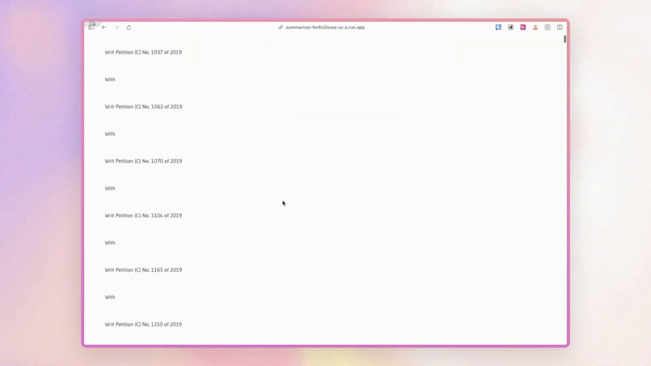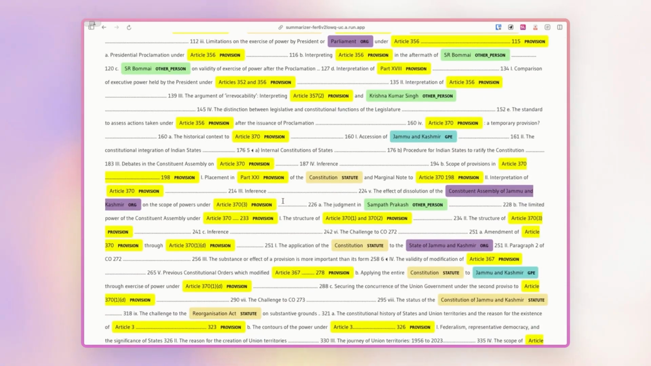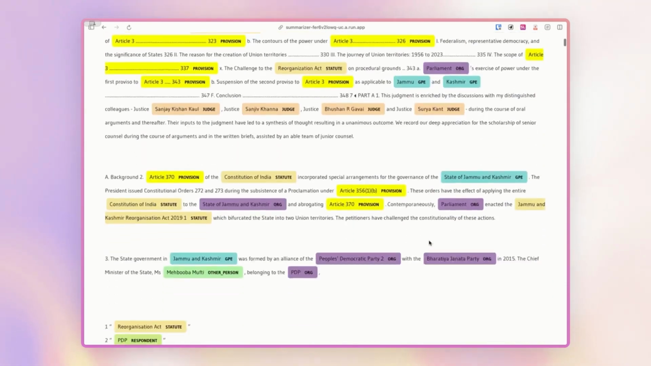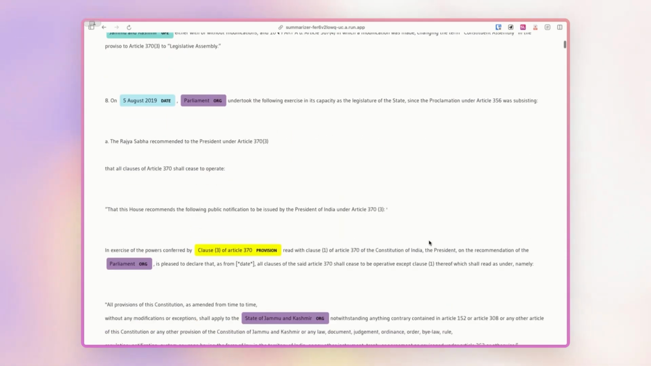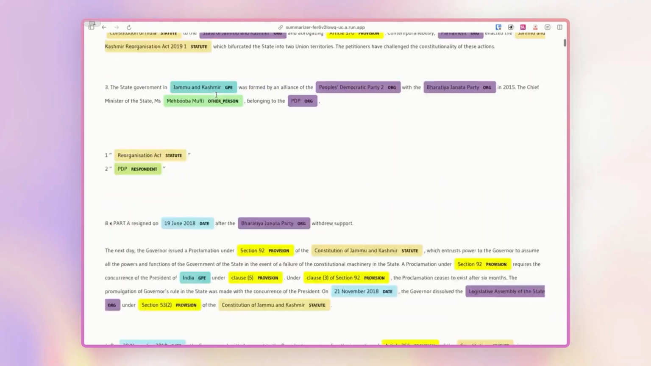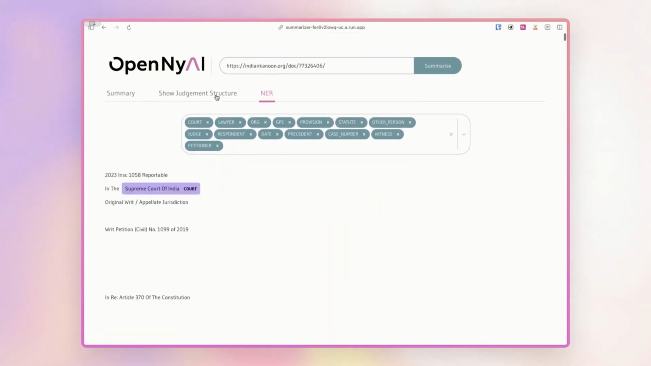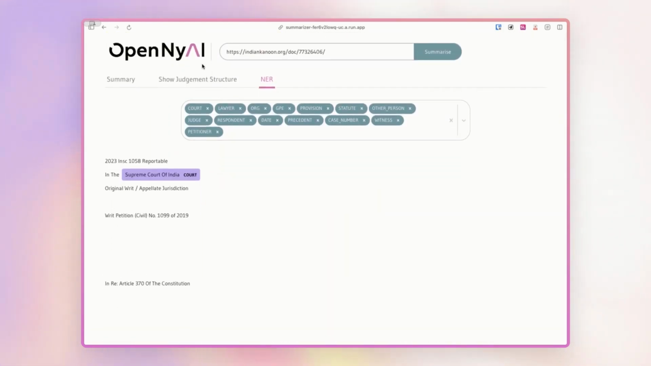And if I go to the NER model, again, we should be able to see that it has identified all of the entities in the document. And so that's a brief overview of the NER and the rhetorical roles model.